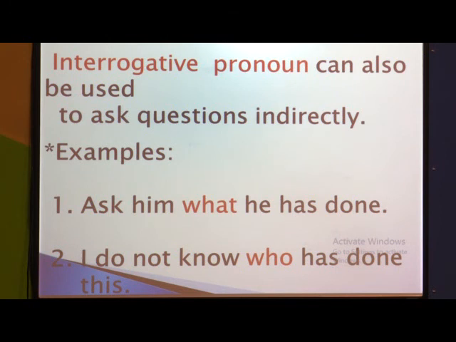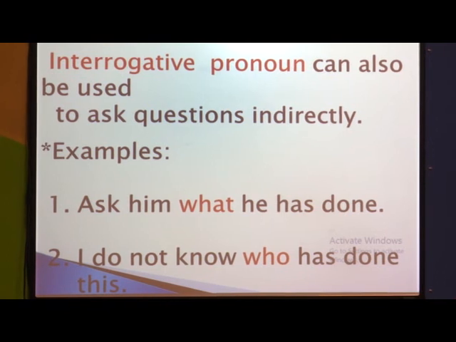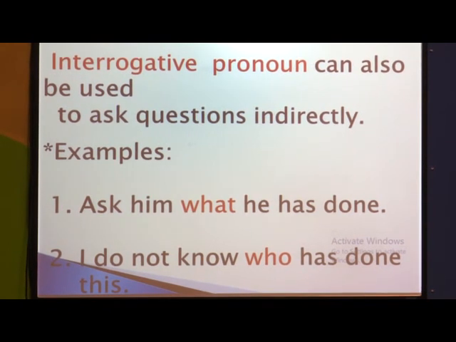Suppose I want to ask a question to Seema. But instead of asking Seema or Ramesh directly, I will ask another person like Neeta what Seema is doing or has done. Yes: ask him what he has done.